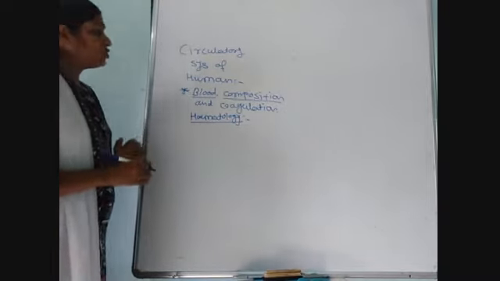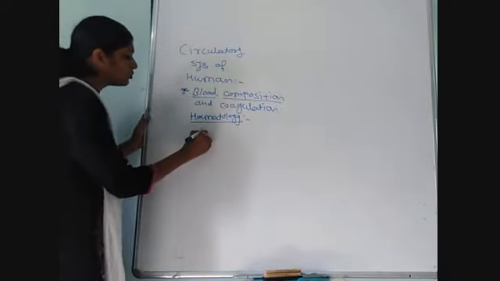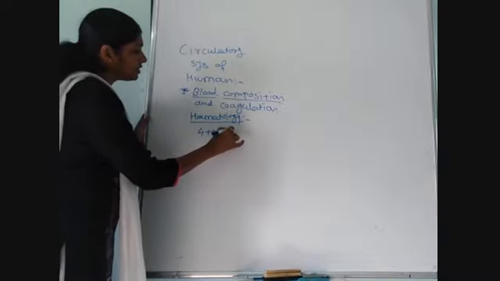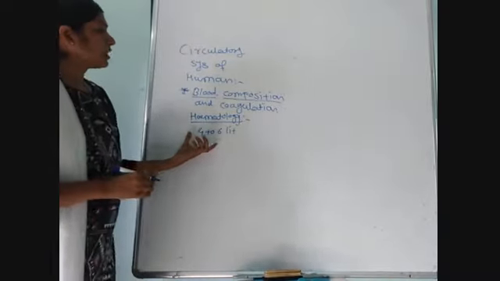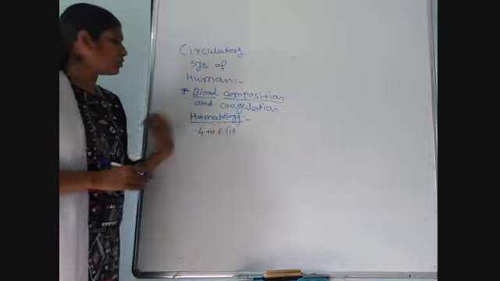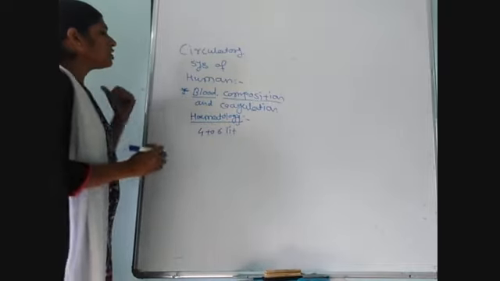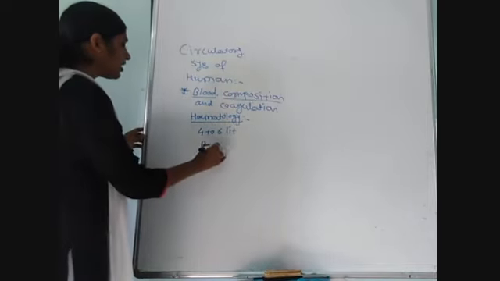Every adult human being has about 4 to 6 liters of blood in his or her body. Human blood is red in color.